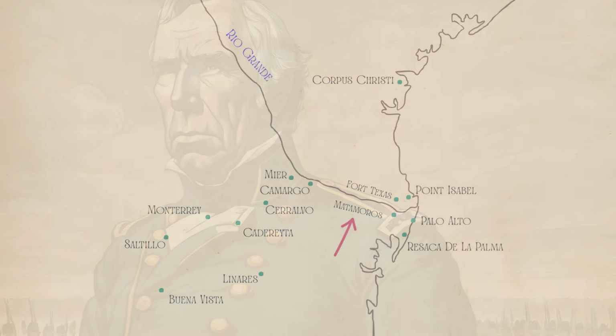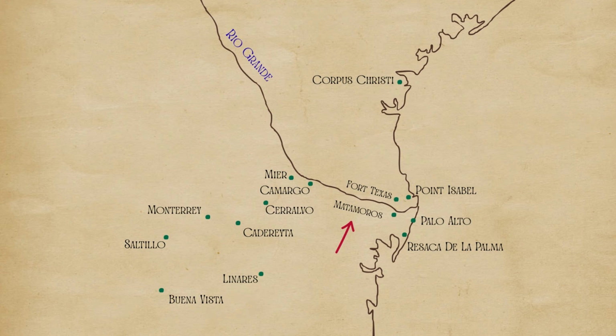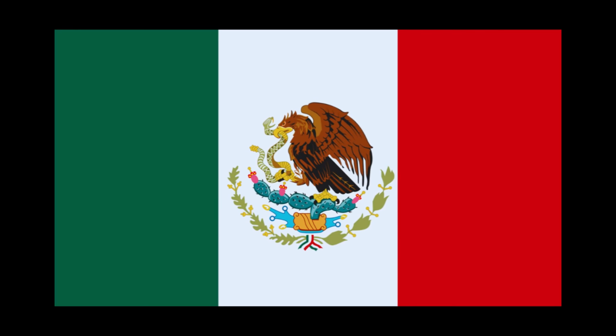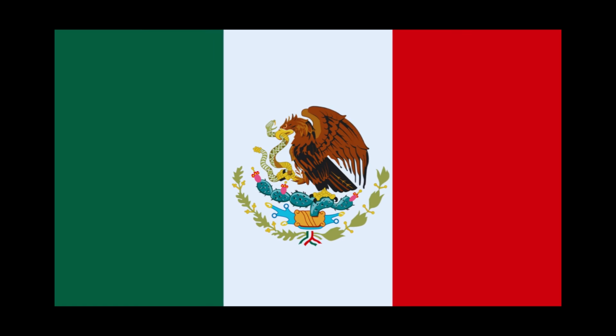In late March, Taylor's troops reached the banks of the Rio Grande, opposite the Mexican city of Matamoros. There, they built Fort Texas, right across from the Mexican fortifications. Mexico viewed this as an invasion, with tensions escalating quickly as both sides fortified their positions.